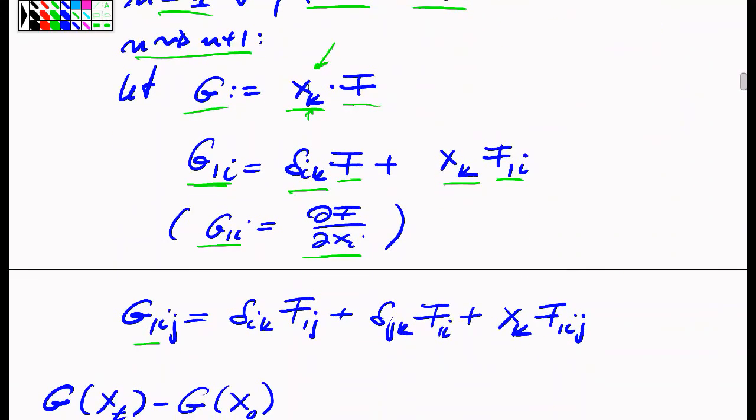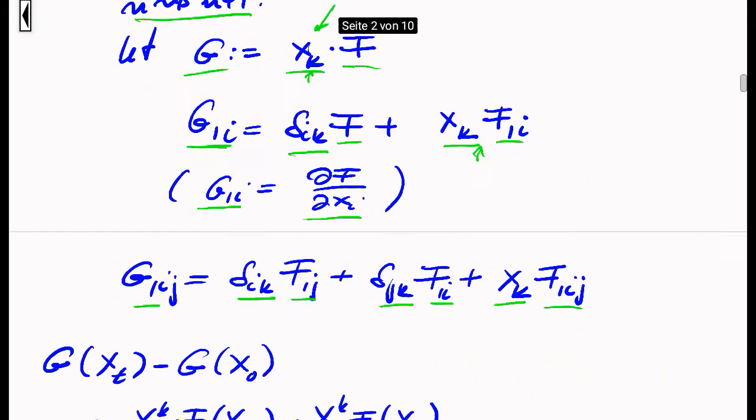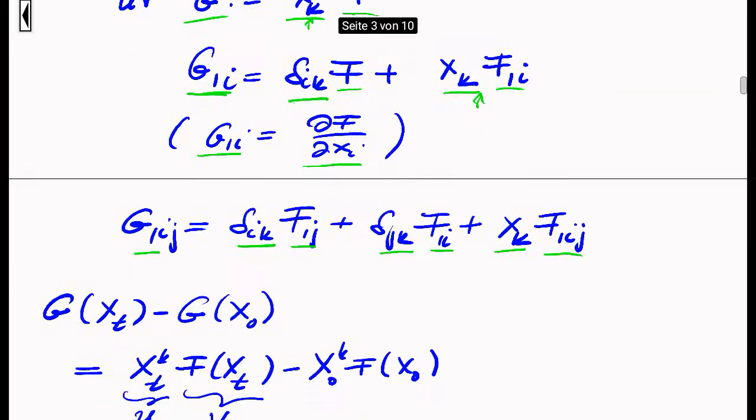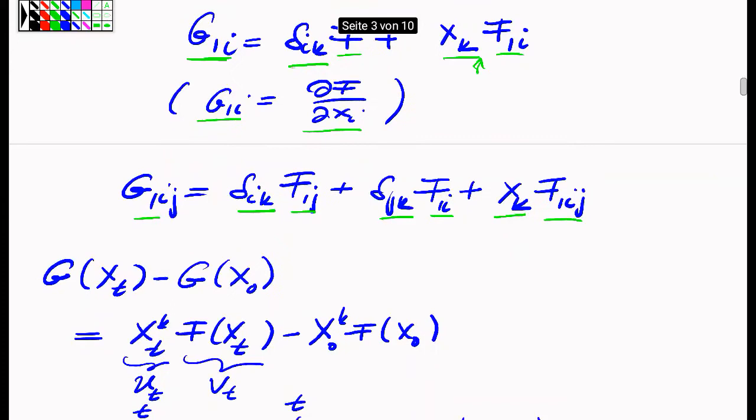And similarly, the second order derivative of g in direction i and j is a sum of two Dirac terms, which appear depending on whether the i or the j index coincides with k. And then you get the xk as a prefactor times the usual second order derivative of the function f. So this is just a straightforward chain rule or product rule here.